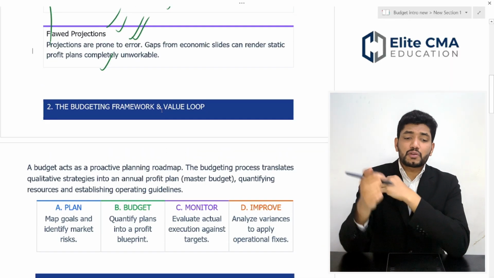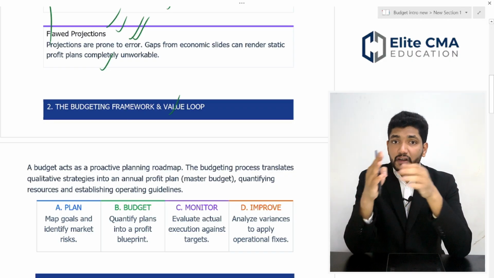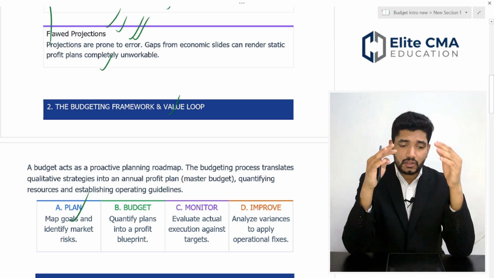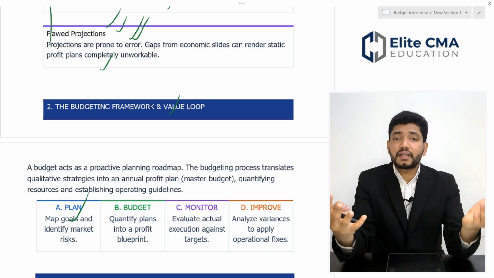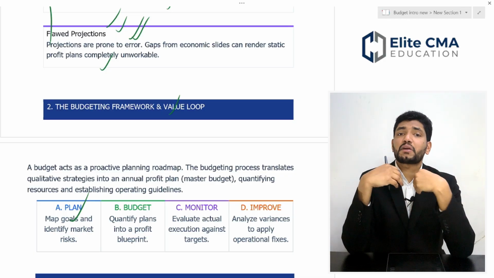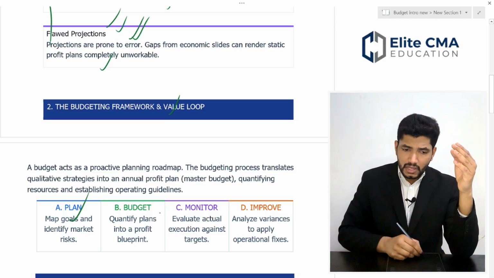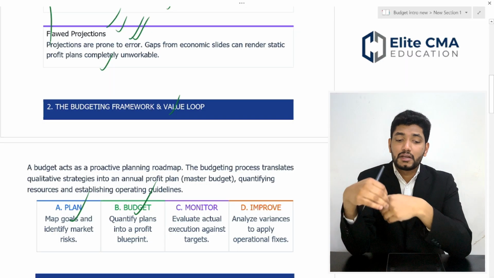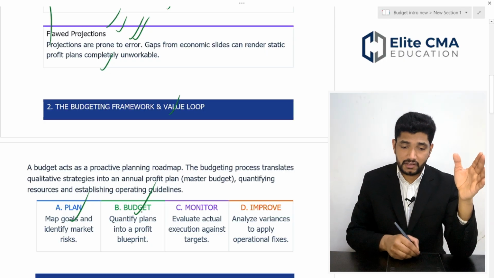Now, let's move into the budgeting framework. What are the steps or process framework to be included in the budgeting process? The first one is planning. The first process is to map the goal and identify the market risk and the potential. Develop a qualitative plan in advance, before you develop a budget. The second step is budgeting. Once you have a plan, you have to convert that plan into a profit blueprint or a financial plan. That plan is what we call a budget.